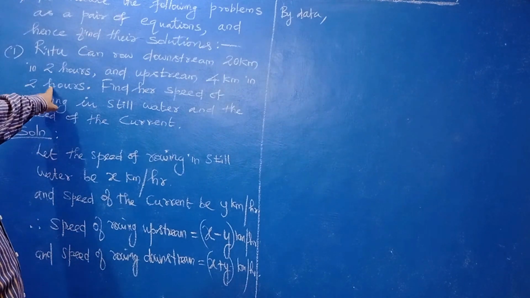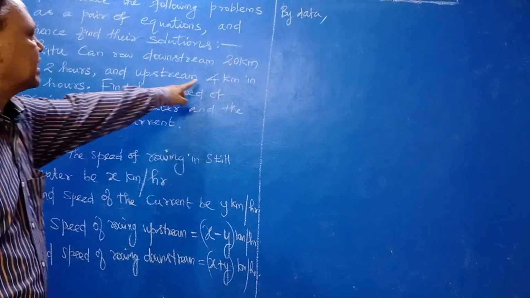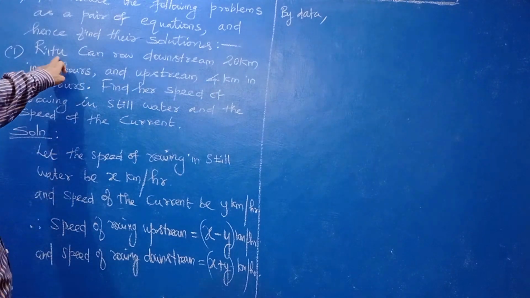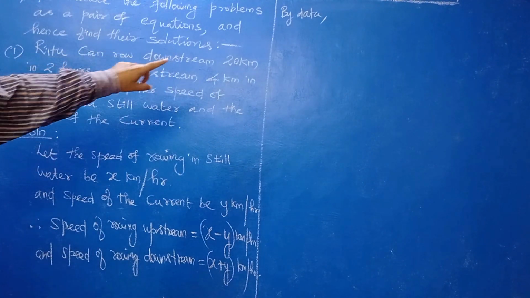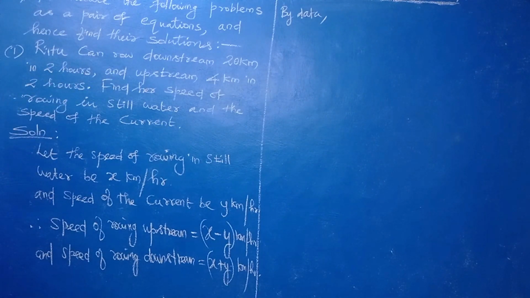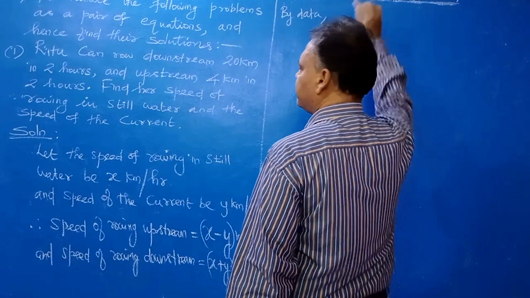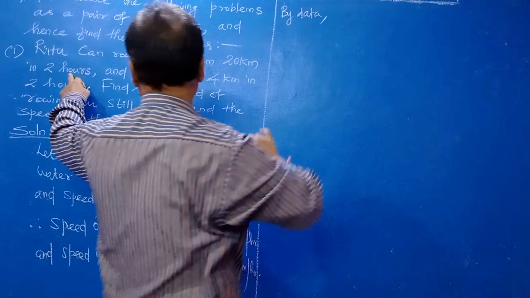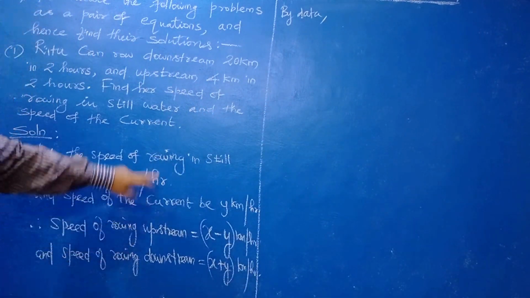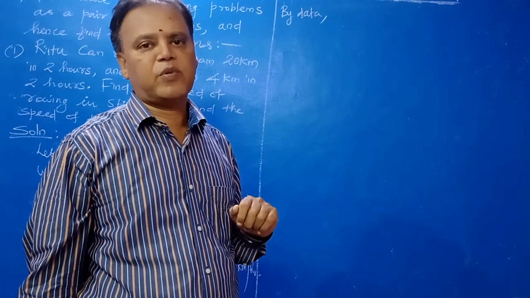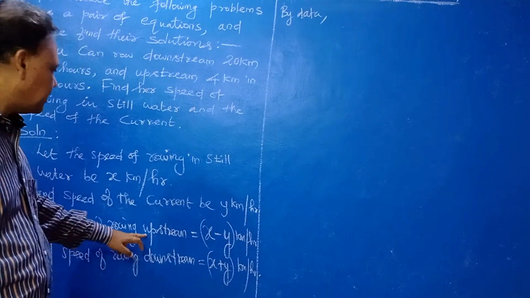We know the downstream speed and the distance, so what is time? Time is distance by speed.